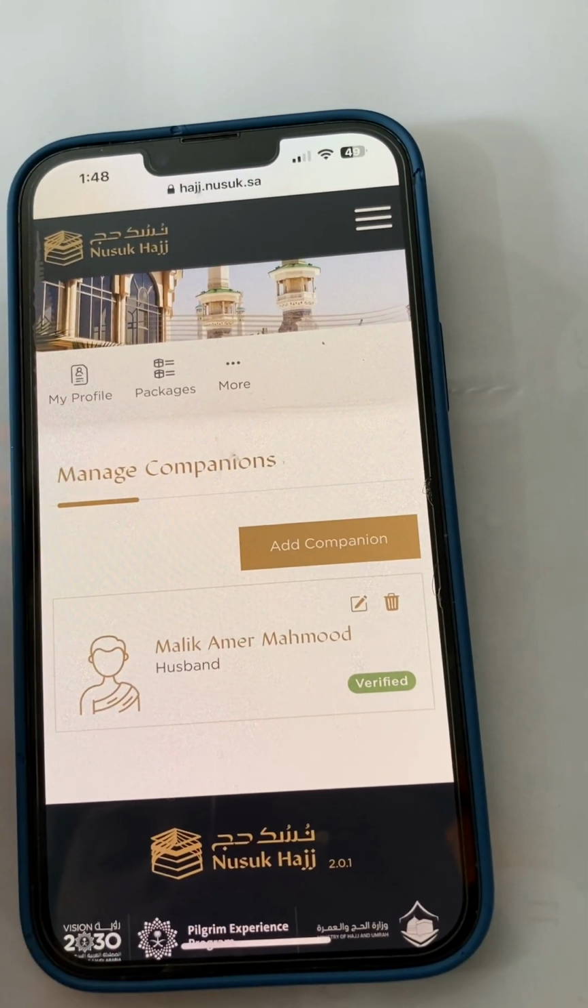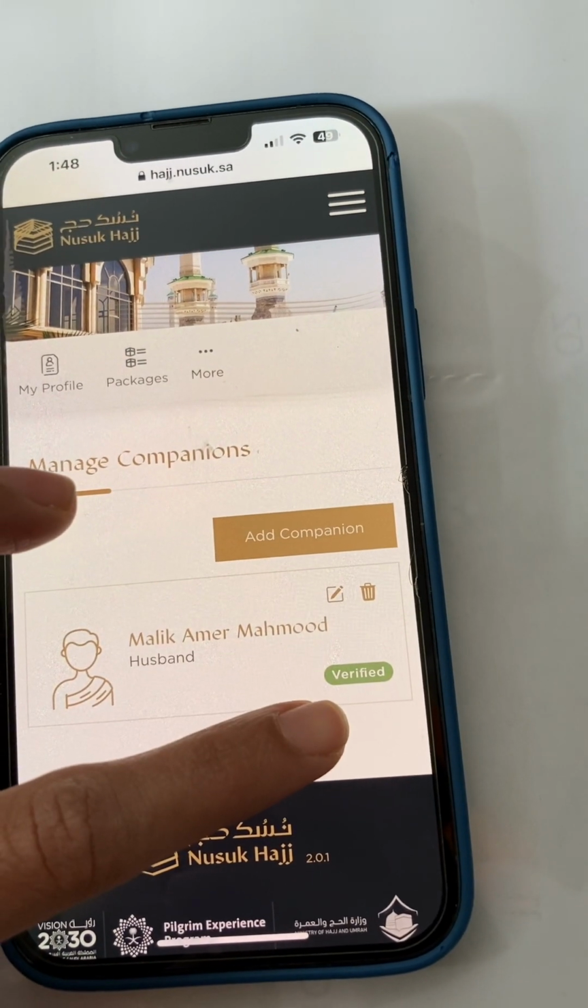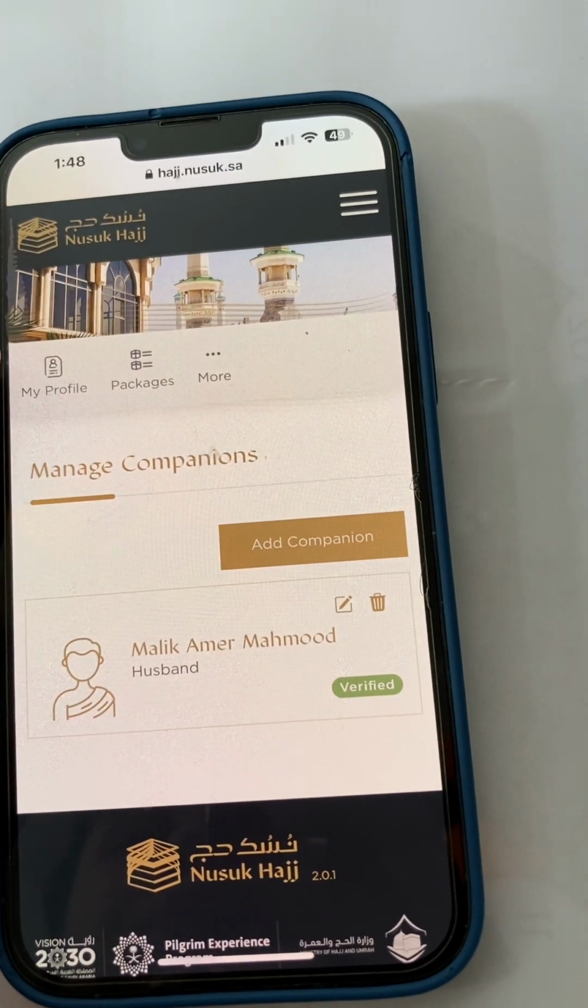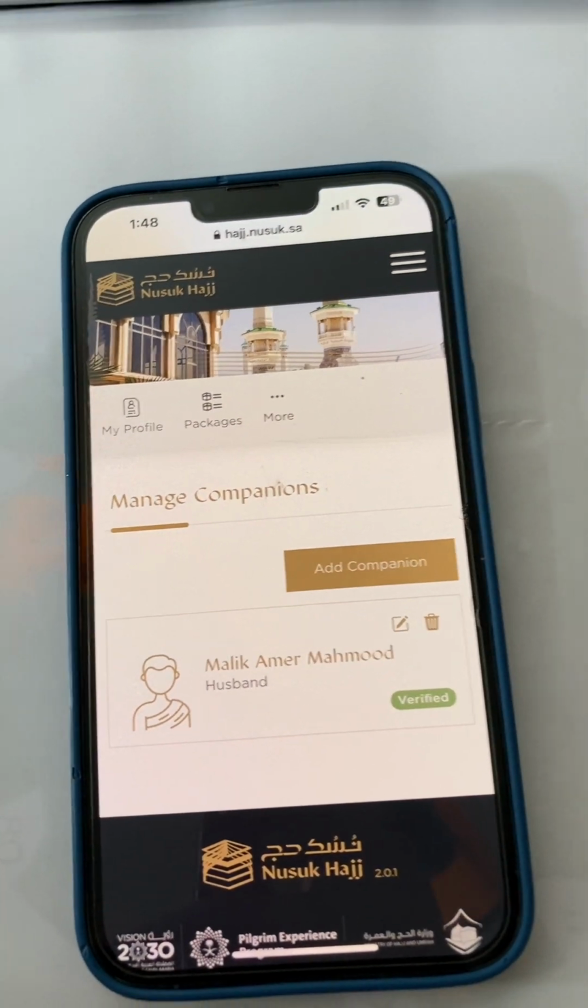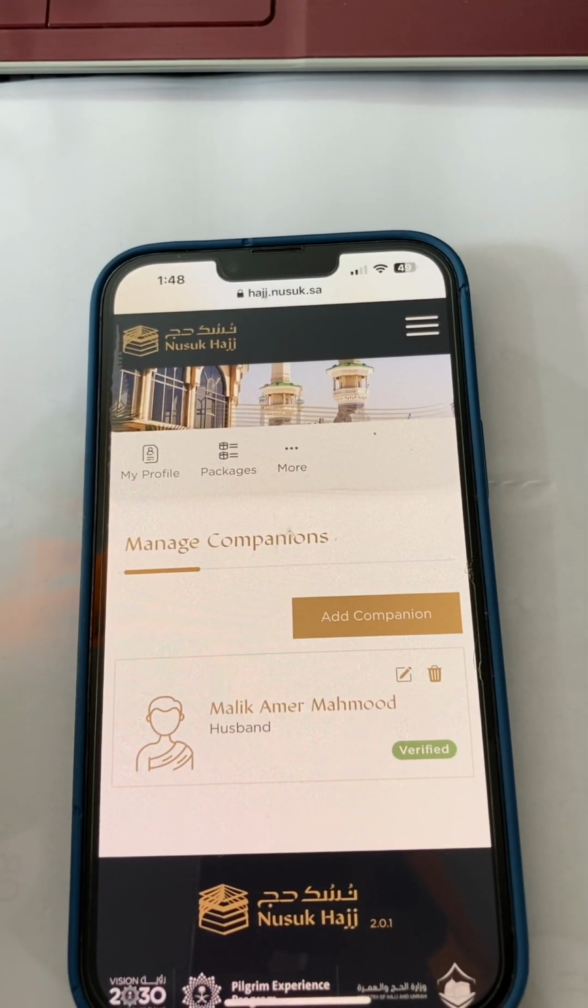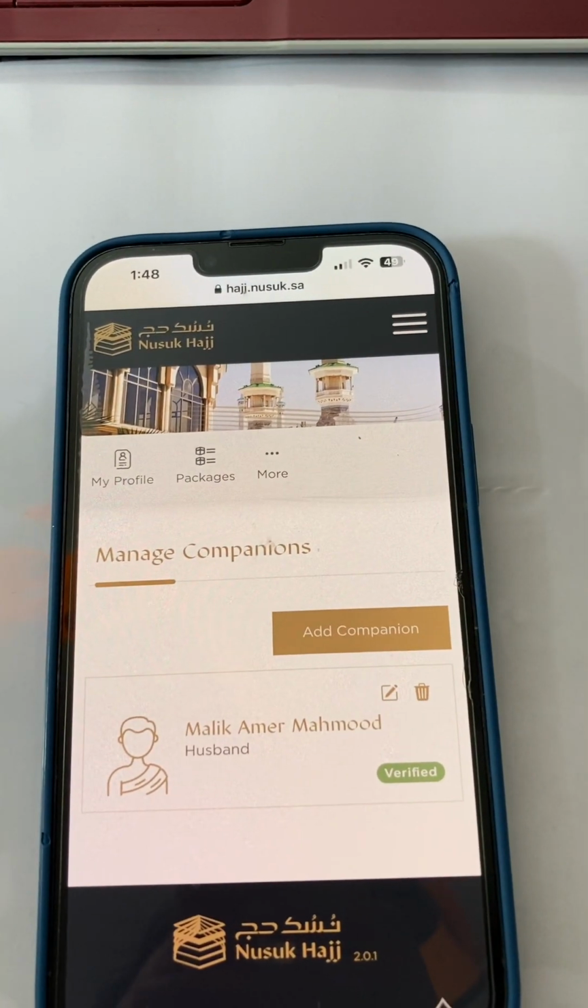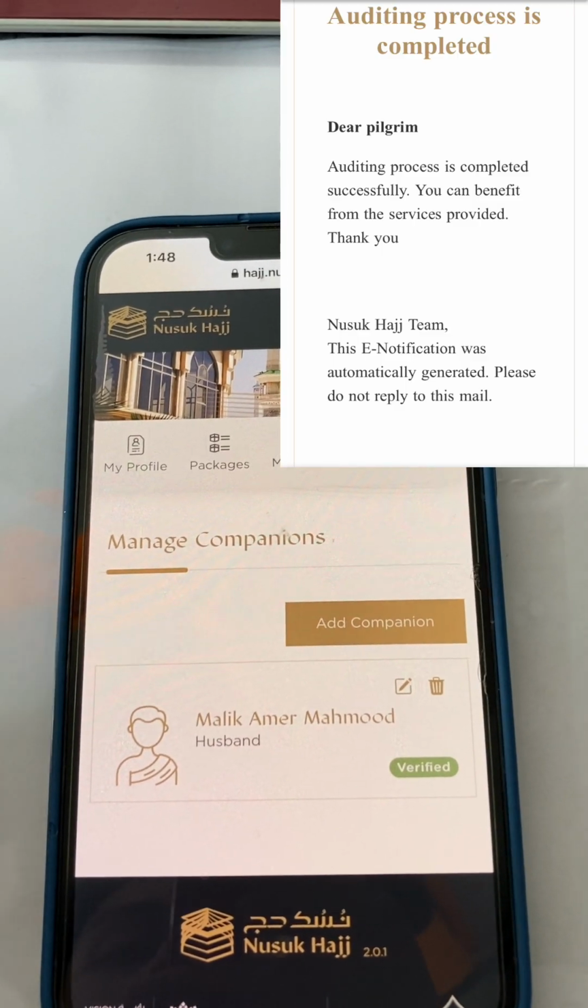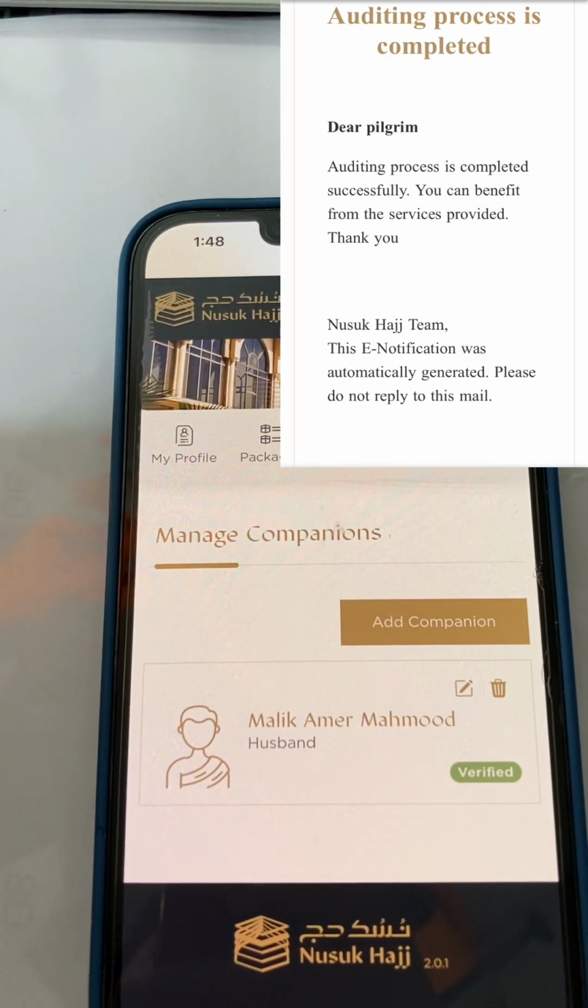Now I can show you manage companion. You can see the verified account. The companion account is verified. Verified is written here, Lila. If you want to delete it, you can delete it. If you want to edit it, you can also edit the account as well. If you want to add more companions, then you can add more companions. You can see the auditing process is completed.